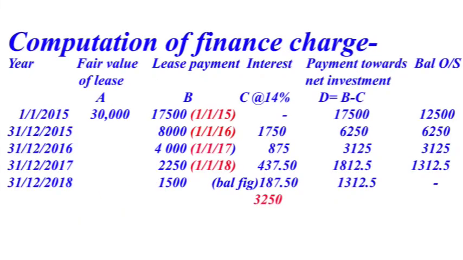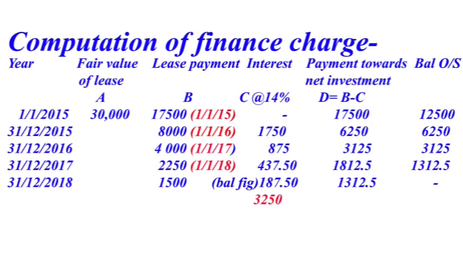Then secondly, we compute financial charge. For the computation of financial charge, we provided columns for year, second column fair value of lease liability, third column lease payment, fourth column finance charge or interest, then next column for payment towards net investment, and the last column balance outstanding. In our first column, year, first date 1/1/2015, fair value of lease liability 30,000.